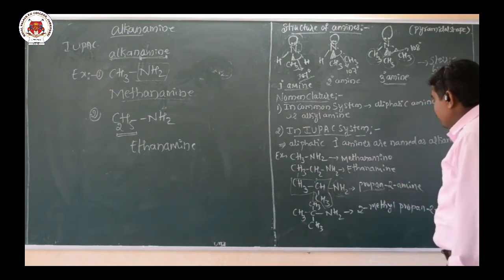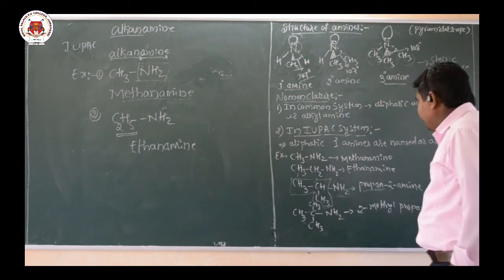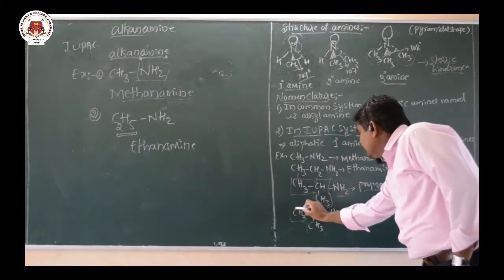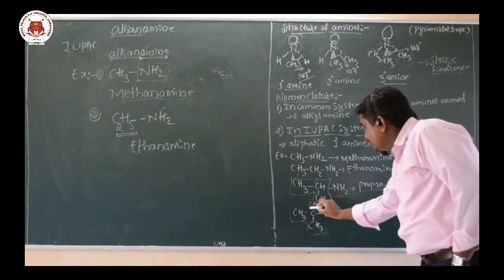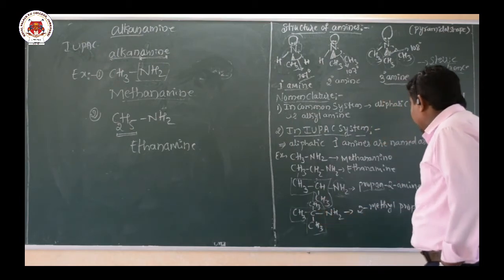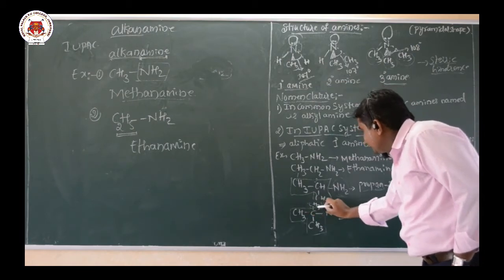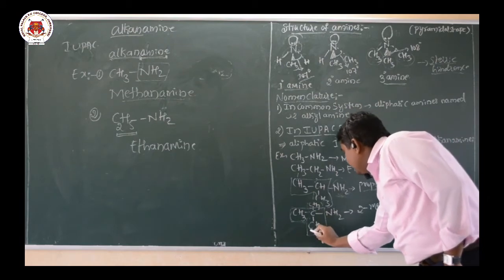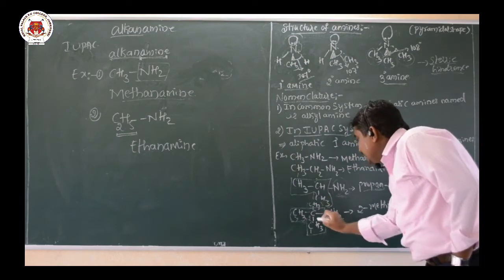Okay, propan-2-amine. Now in the fourth example, what happened? Again you have to select the longest chain. So this is the longest chain having 3 carbon atoms. Either you select this one or this chain, 3 carbons only. Now at second position, we have 3 carbon atoms and here it is numbered. I will start numbering from this side. If you start from this side also, this carbon will take second number only.